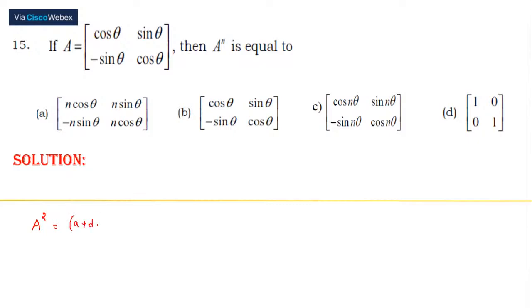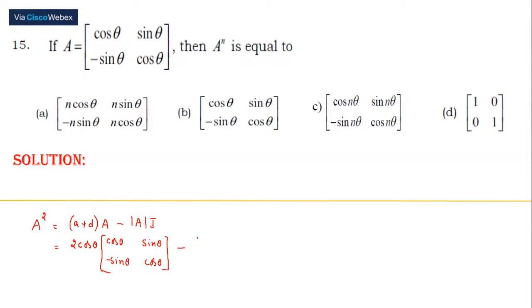A squared is (a plus d) into A minus determinant of A into I. A plus d for us is 2 cos theta. Actually, for this problem, working it out by this method, you might find it lengthier. Otherwise, just doing it with the ordinary method itself is easy. Multiply A into A and try to get the answer. This is cos theta, sin theta, minus sin theta, cos theta.